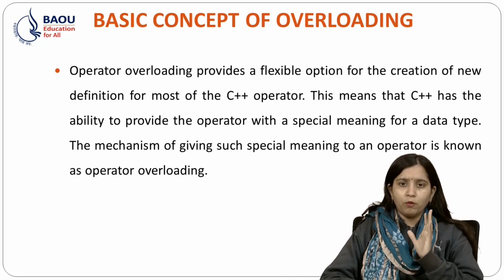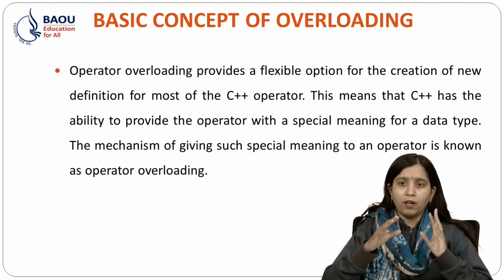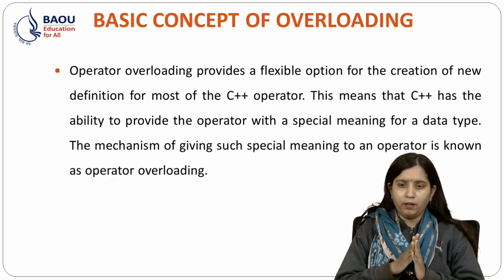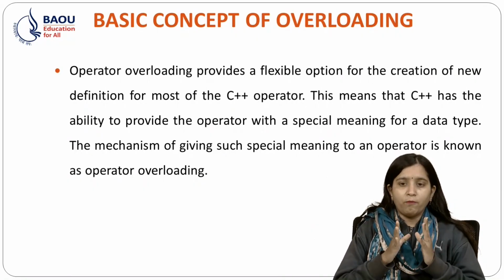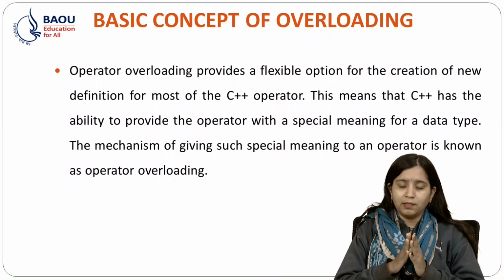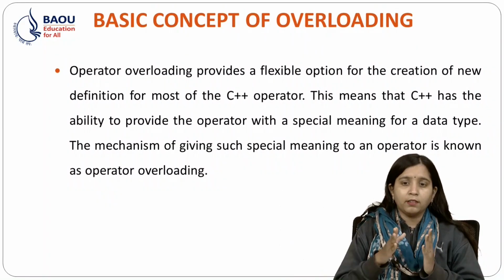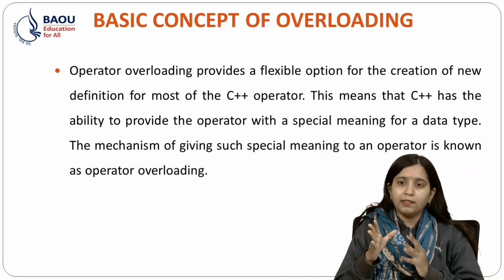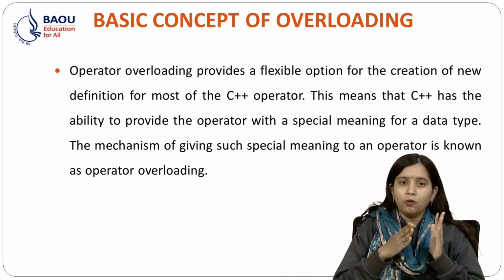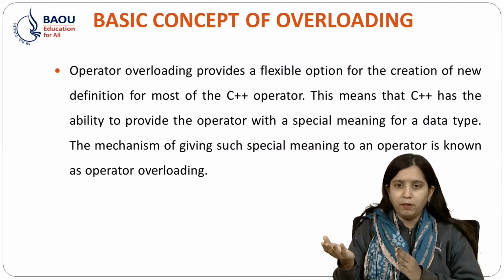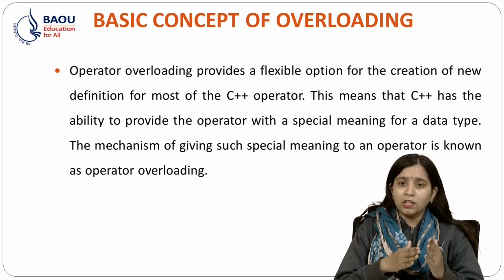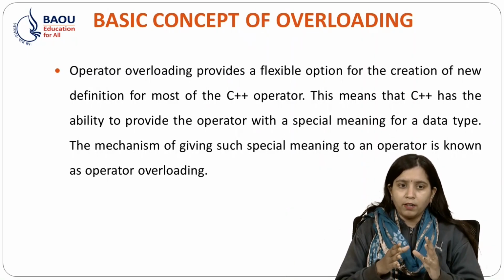Operator overloading provides a flexible option for creation of new definitions for most of the C++ operators. So far we have seen operators in C++, that is arithmetic operators, relational operators, bitwise operators. This means that C++ has the ability to provide the operator with a special meaning for a data type. The mechanism of giving such special meaning to an operator is known as operator overloading.